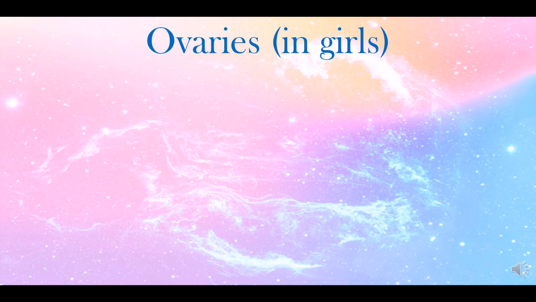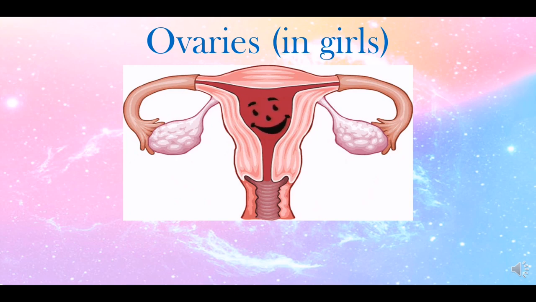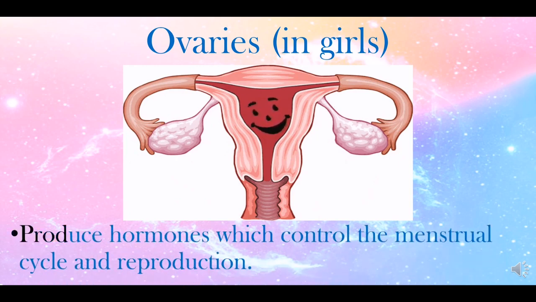Ovaries. Ovaries are the glands only for girls. Why? Because boys don't have ovaries. This is the picture of our ovaries. Produce hormones which control the menstrual cycle and reproduction. The ovaries produce and release eggs into the female reproductive tract at the midpoint of each menstrual cycle. They also produce the female hormones estrogen and progesterone.